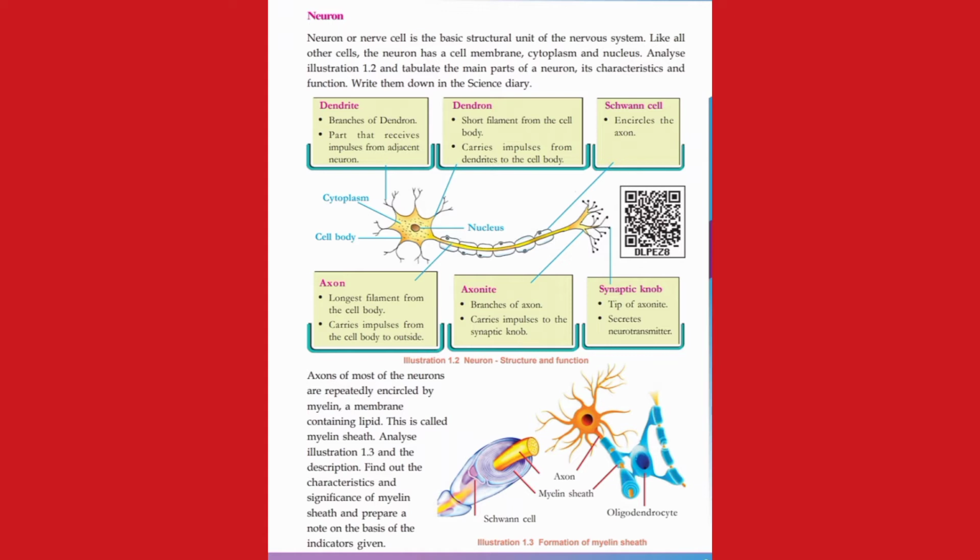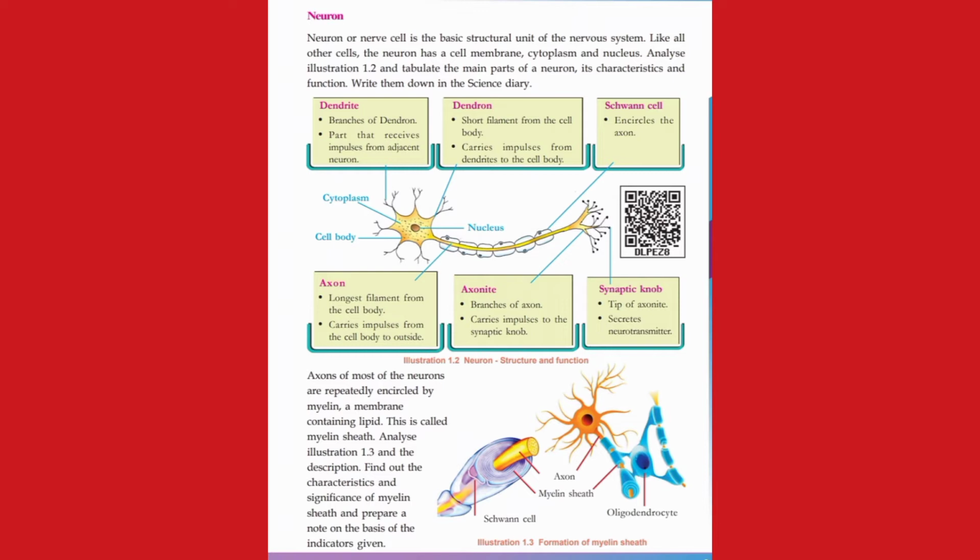Some other parts also: dendrites, the branches of the dendron. What does the dendrite do? It is the part that receives impulses from an adjacent neuron. The impulses from the dendrite reach the dendron, and this dendron carries impulses from the dendrites to the cell body. Schwann cells encircle the axon.